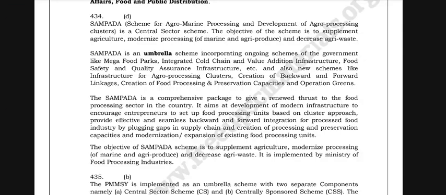It aims at development of modern infrastructure to encourage entrepreneurs to set up food processing units based on a cluster approach, provide effective and seamless backward and forward integration for the processed food industry by plugging gaps in the supply chain, creation of processing and preservation capacities, and modernization and expansion of existing food processing units. The objective of the Sampada scheme is to supplement agriculture, modernize processing of marine and agri produce and decrease agri waste. It is implemented by the Ministry of Food Processing Industries.